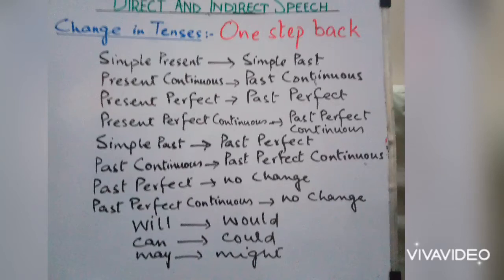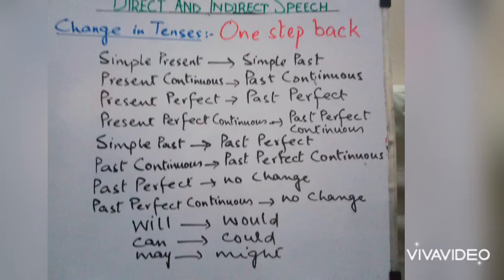One basic formula is move one step back in the tense of the direct sentence. Whatever tense is in the direct sentence, we will move just one step back. For example, if there is a simple present tense in the direct sentence, one step back will be simple past tense.